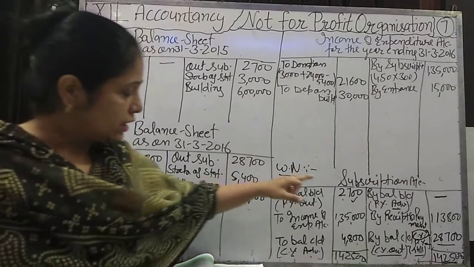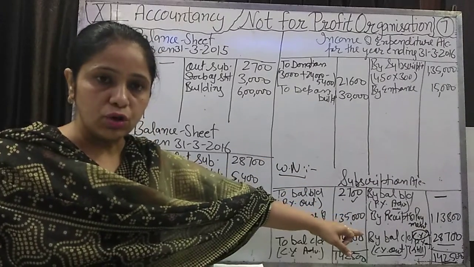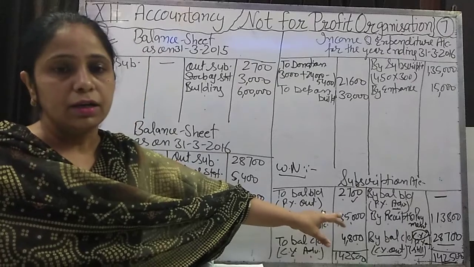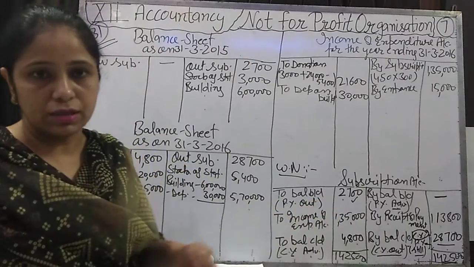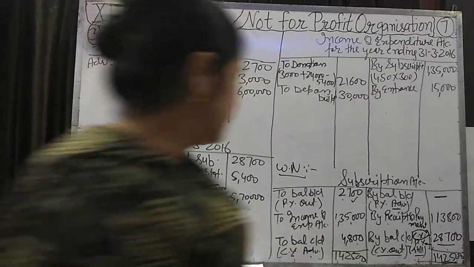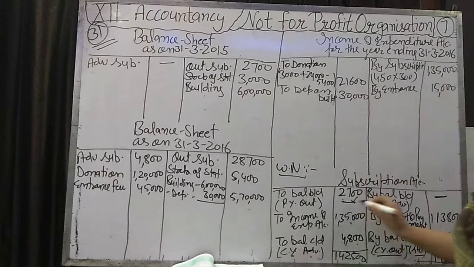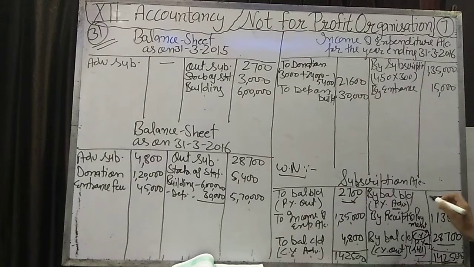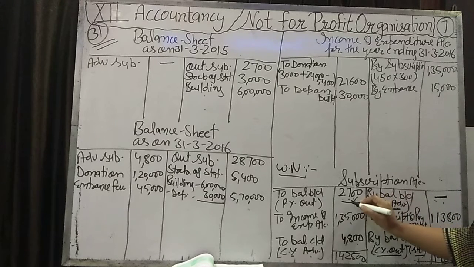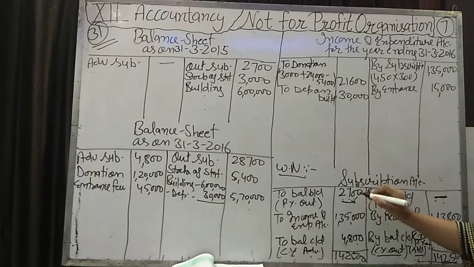Okay, 5 pieces of information are given to you, and 1 piece of information we can find by the difference of both sides. The previous year outstanding and current year advance will be given to you. If none of these is given to you, then we can leave it blank here. Previous year outstanding subscription, we can treat only that amount which we are receiving in the receipt and payment account of the previous year.